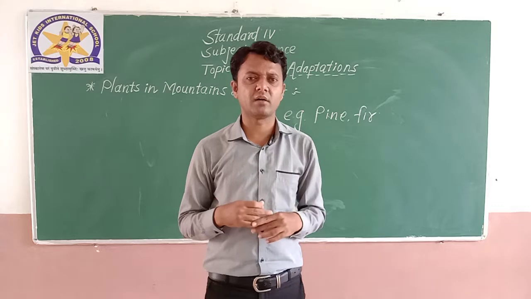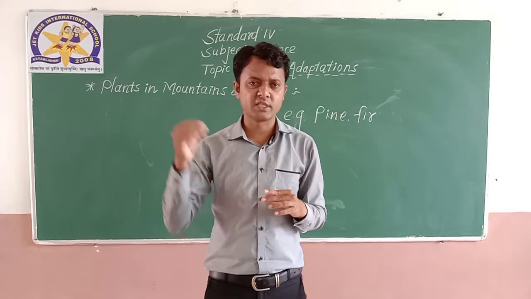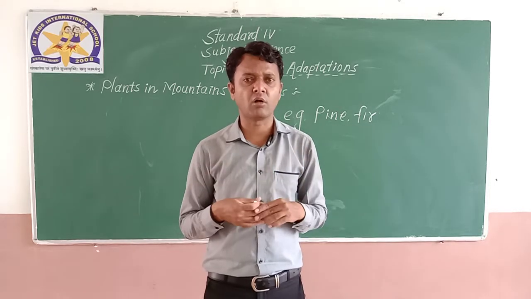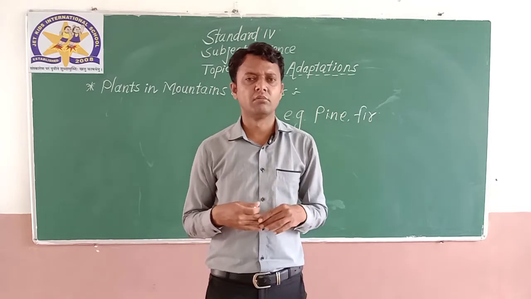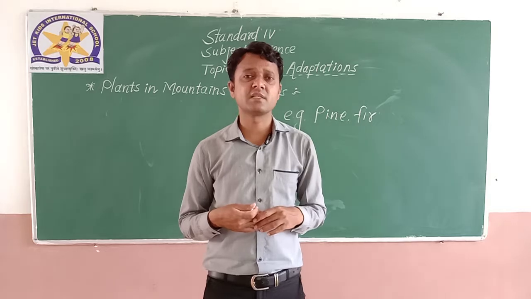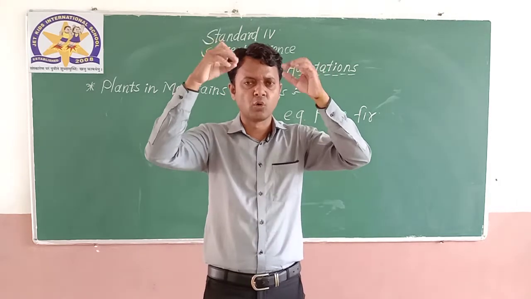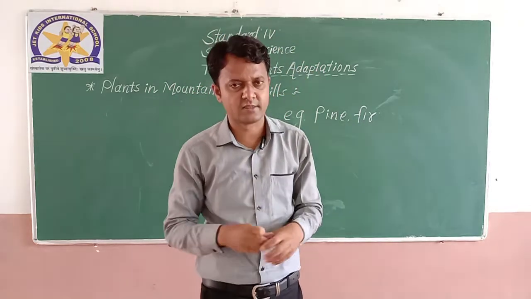If the plants are tall and cone shaped, the snow which is falling there will not be stored on the leaves and the plant will not be broken. So that's why these plants developed a cone shaped structure, and easily the snow will fall off the branches of these trees.